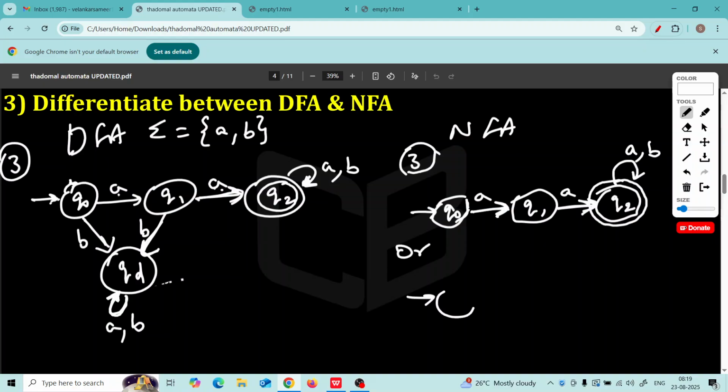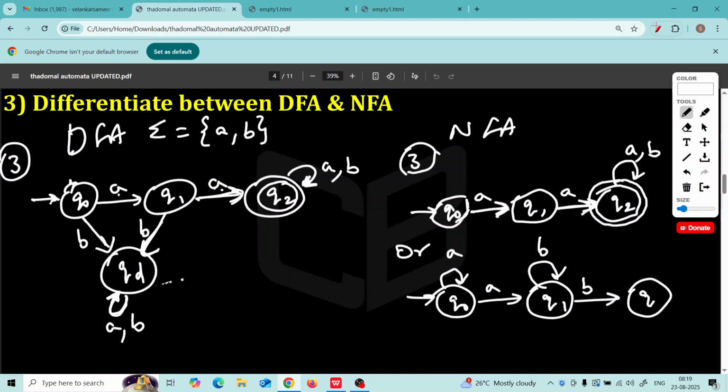You can draw like this. Some arbitrary example. If you get A, you loop, but if you get A, you go to Q1. If you get B, you loop, but if you get B, you go to Q2, and this is the final state. And then if you get A or B, you stay here. Do you see Q0 has multiple transitions on A, and it never has transition for B. Q1 has multiple transitions for B, and it never has transition for A. So it is clearly a NFA. So one such example of DFA and NFA you should draw.